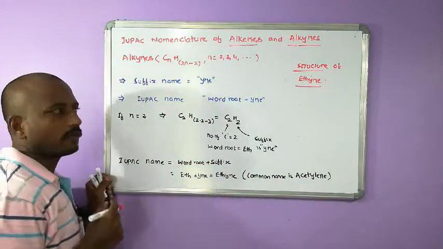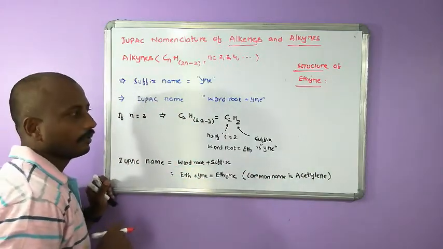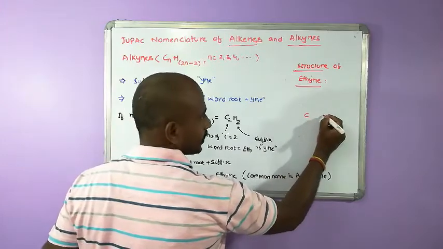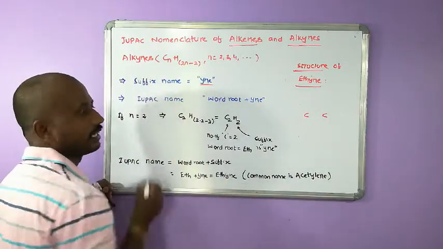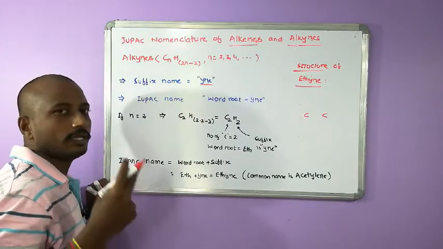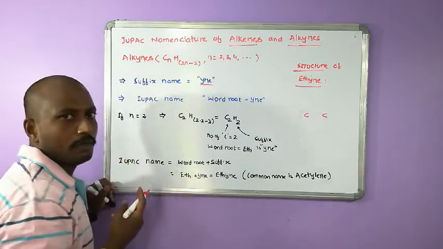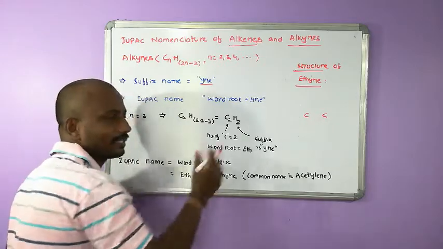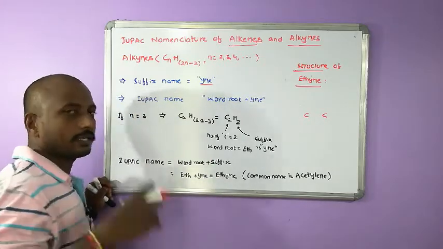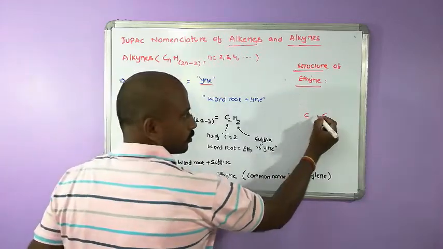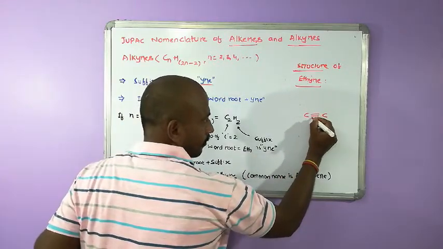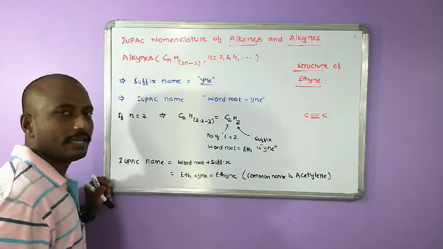There are 2 carbons in ethine. Therefore, skeleton structure CC, and the class of compound it belongs to is ine, means there should be at least one triple bond between the carbons present in that compound. That compound contains only 2 carbons, so those 2 carbons should be bonded together by a triple bond, means 3 bonds.